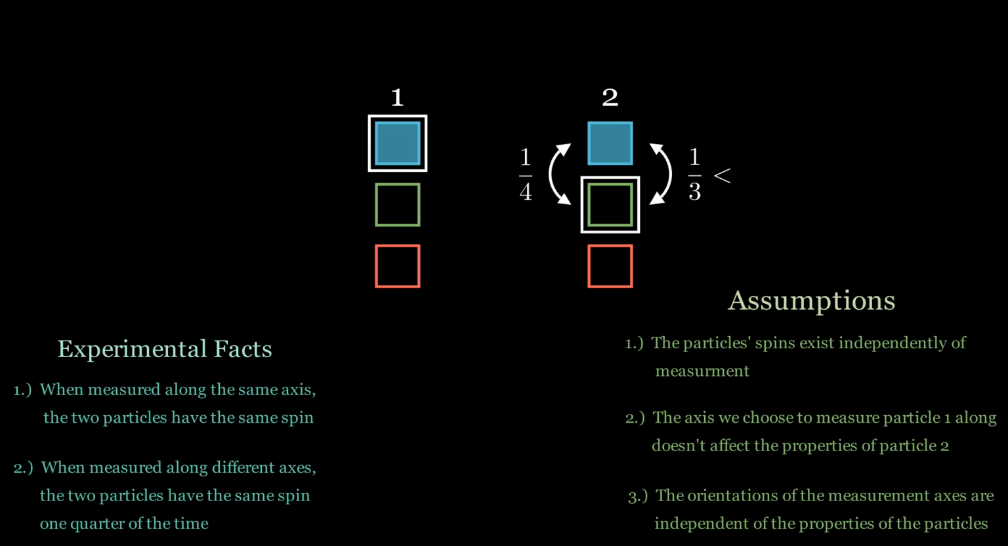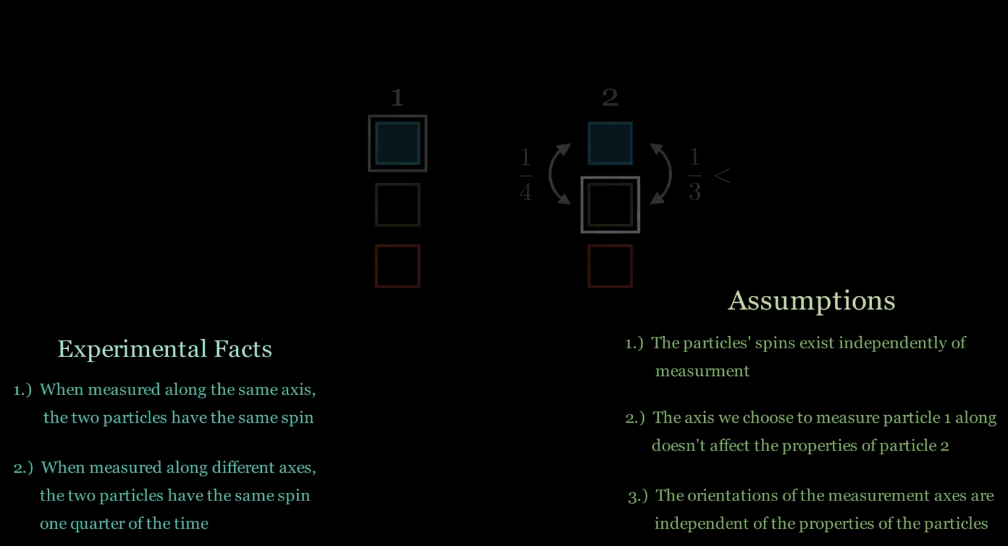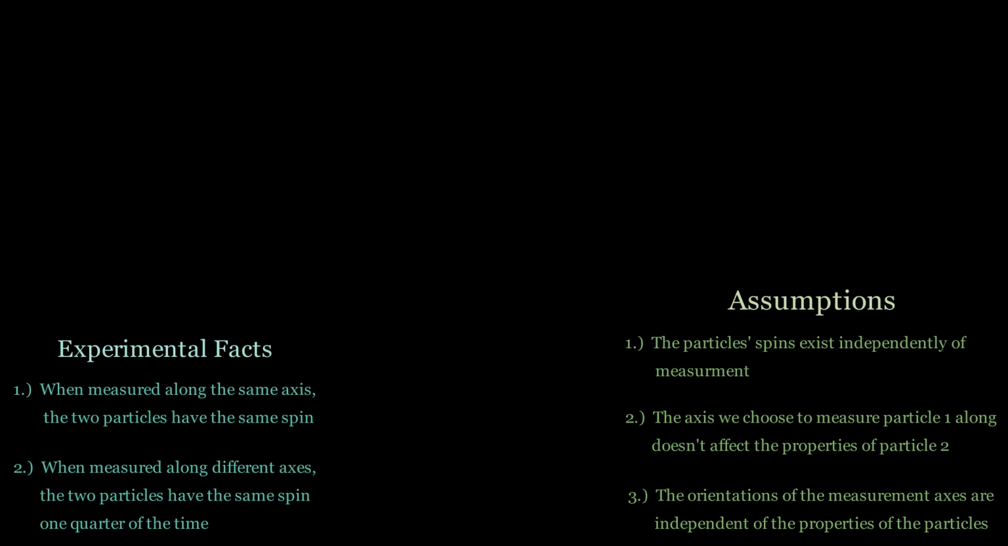You may have noticed that assumption 3 encompasses assumption 2, since if all the orientations of the measurement axes are independent of all the properties of the particles, then specifically, the orientation of the first axis is independent of the properties of the second particle. However, they are useful to distinguish since breaking one or the other leads to very different types of theories. Hopefully you can see now why we started with the toy model, where there was a much more straightforward path from the assumptions to the contradiction.